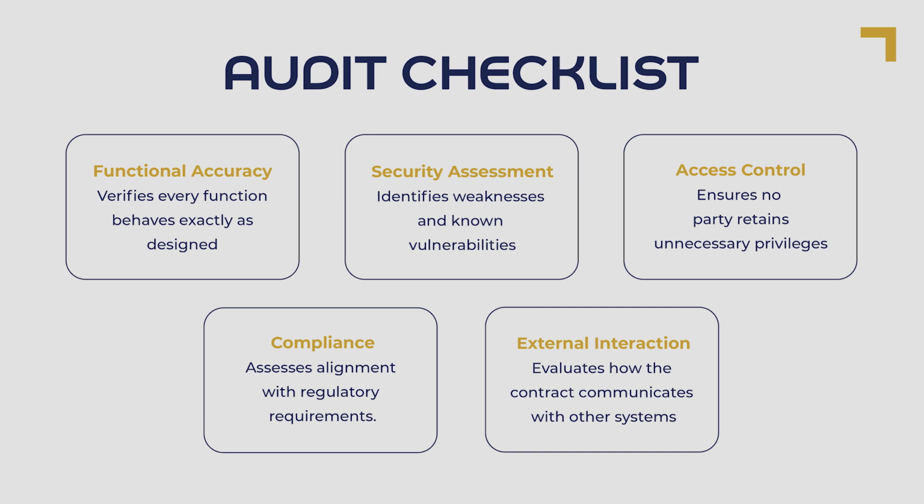Next, a security assessment is conducted to identify weaknesses and known vulnerabilities that could be exploited. Access control is then examined to ensure that no party, including developers or administrators, retains unnecessary or excessive privileges. Compliance is assessed to check alignment with applicable regulatory requirements. Finally, external interactions are reviewed to understand how the contract communicates with tokens, other smart contracts, or external systems, and whether those interactions introduce additional risk.